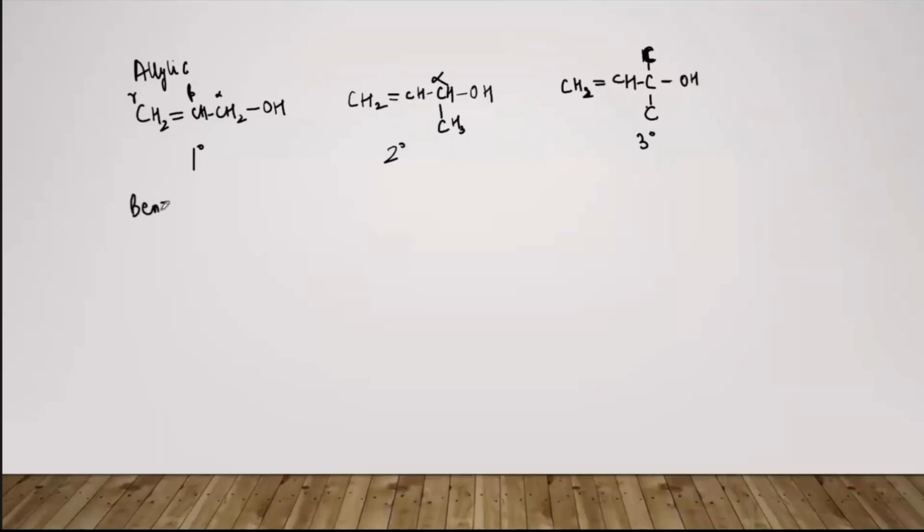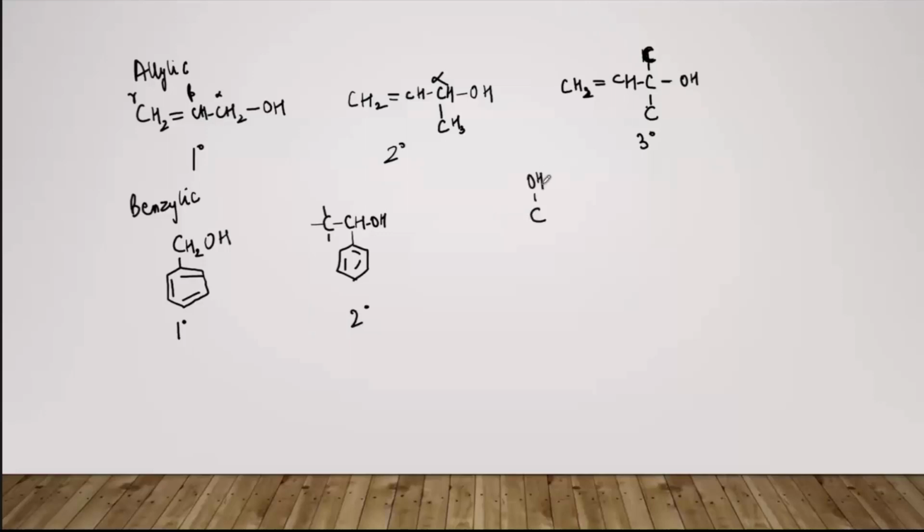Coming to the benzylic group. Because this alpha carbon is attached to only one carbon here, it is 1 degree benzylic. Now if we have a compound which is something of this form, because it is attached to two carbon atoms, this and this, it is 2 degree benzylic.